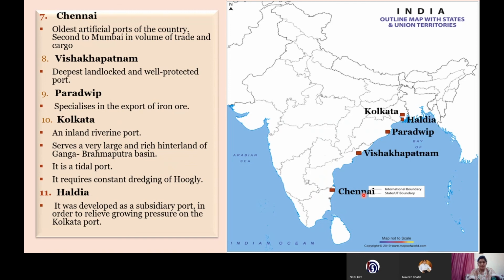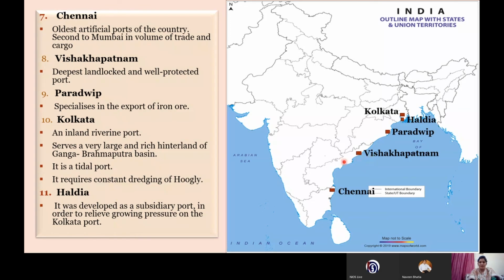We have the Chennai being the oldest artificial port in India. It was there during the time of the Britishers also, and even before that. So it is the busiest port next to Mumbai. As we did Mumbai as the largest port, Chennai is the second largest port, and it is the oldest port also. Sometimes a one mark question may come which is the busiest or which is the oldest port in India, the oldest artificial port.